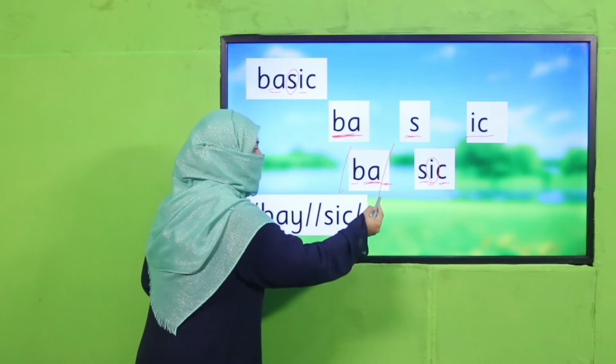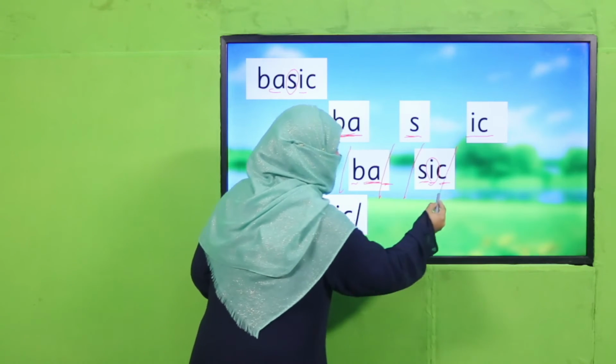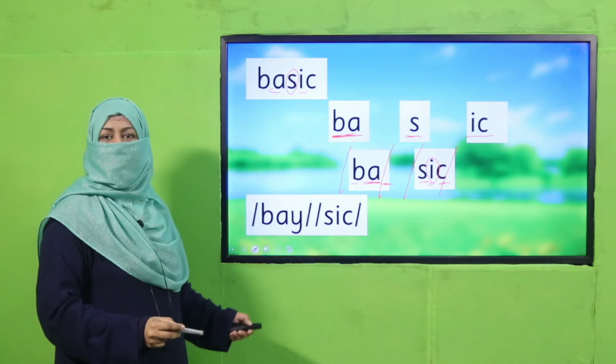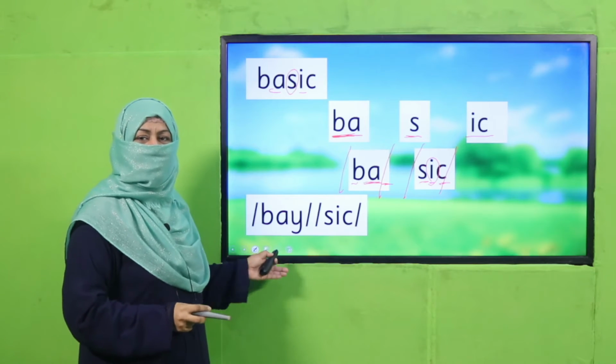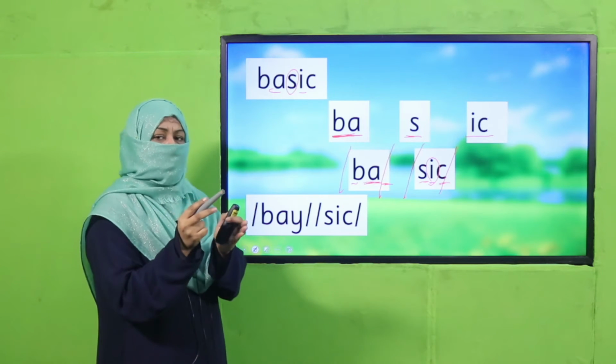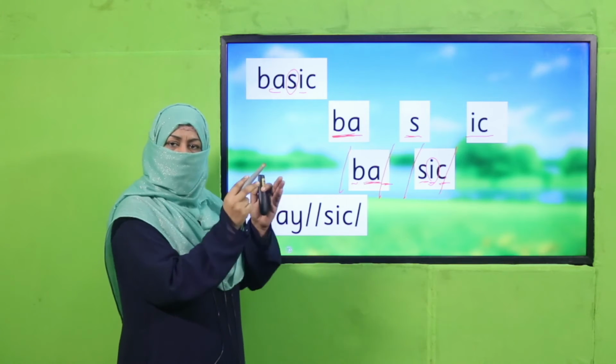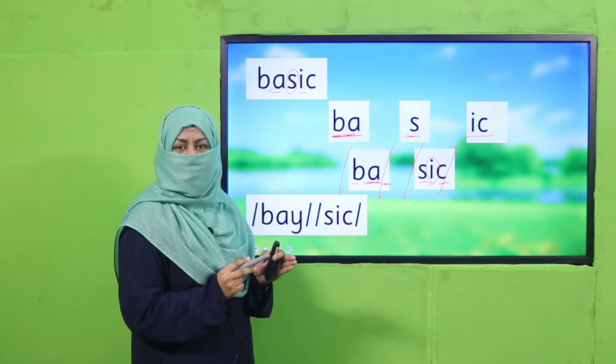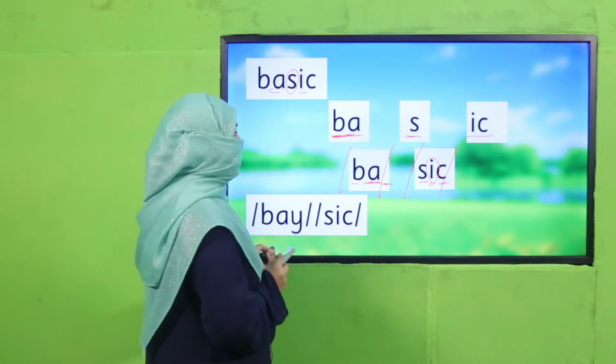Why? There is one vowel sound and there is another vowel sound, basic. This is how we have demarcated this word into two syllables. Do you understand? This is how we keep on reading the words and keep on segregating them into their syllables. All right.